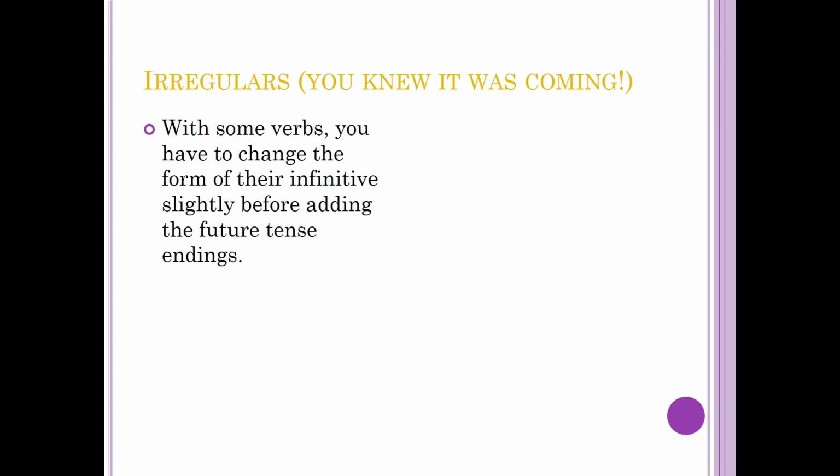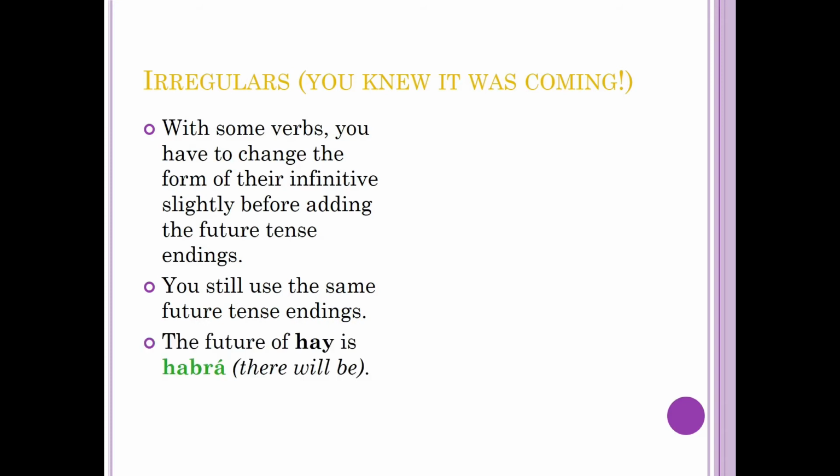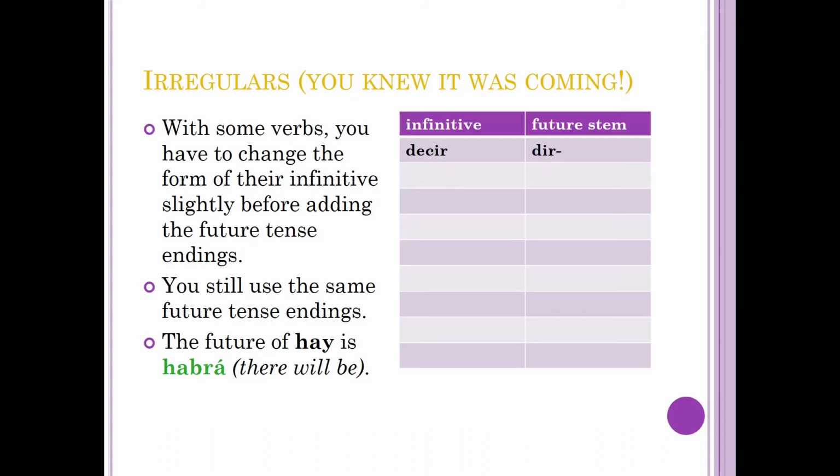With some verbs, you have to change the form of their infinitive just a little bit before adding the actual future tense endings. You still use the same future tense endings. The future of the verb haber is habrá. Now let's look at them. Decir is going to use dir.